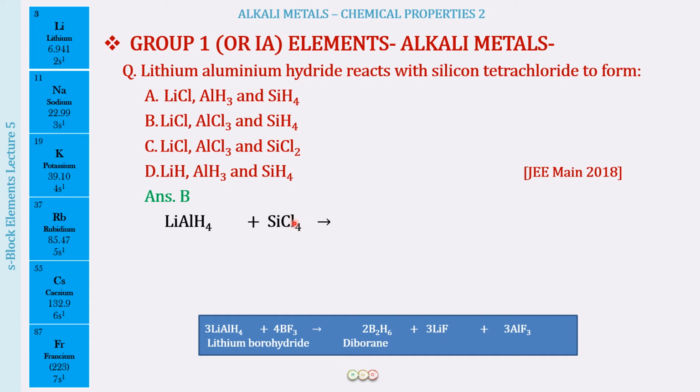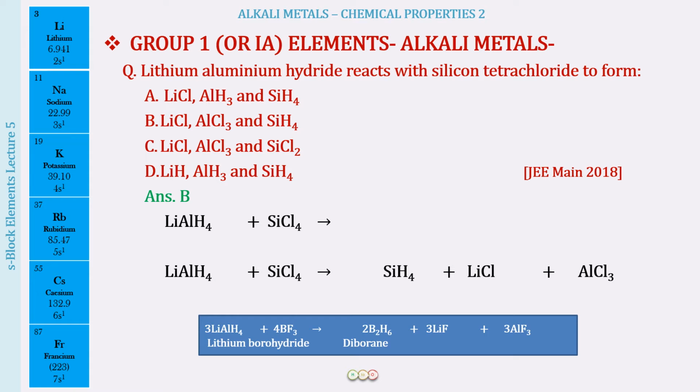Lithium will be reacting with chlorine to form lithium chloride. Aluminium will be reacting with chlorine to form aluminium chloride. So this is going to be the reaction, and what is going to be the product? Therefore, it is going to be B. It is lithium chloride, aluminium chloride and silicon hydride. This is being formed. So this is how you can correlate the reactions and find the answer.